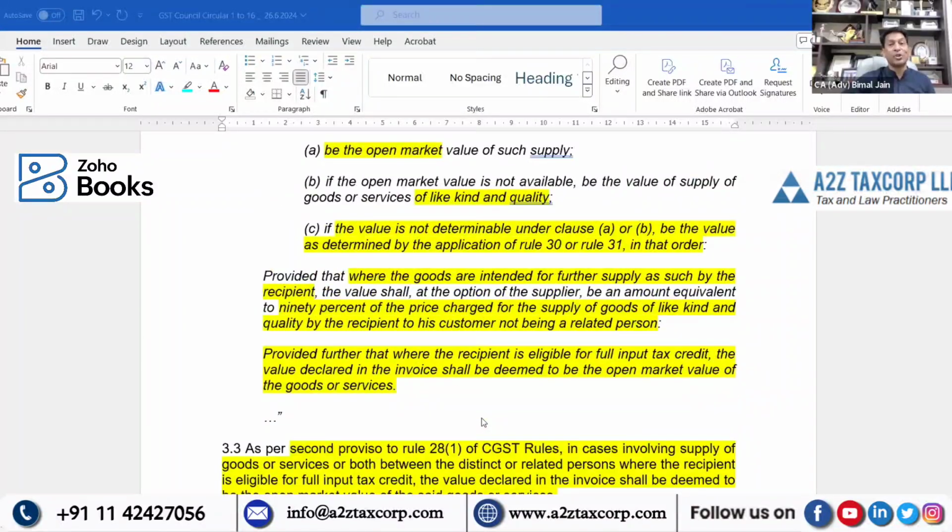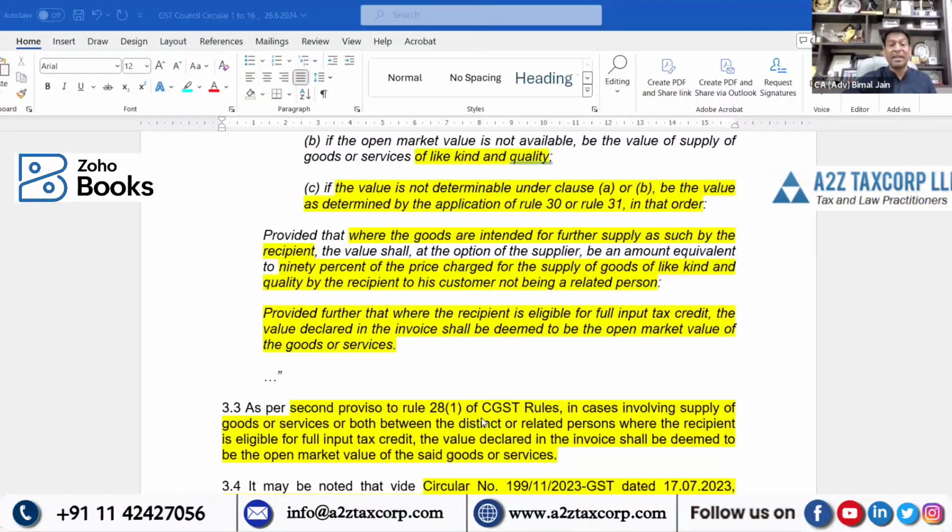But the second proviso is important. What the second proviso is saying is that where the recipient is eligible for full ITC, the value declared in the invoice by the supplier shall be deemed, the word used is shall, it is not may, shall be deemed to be the open market value of goods or services.